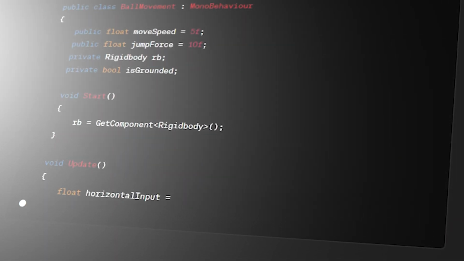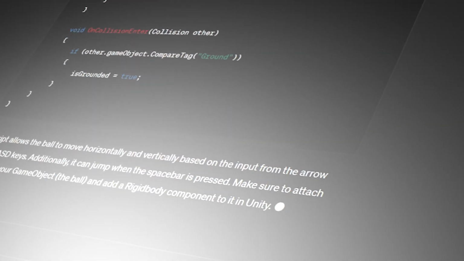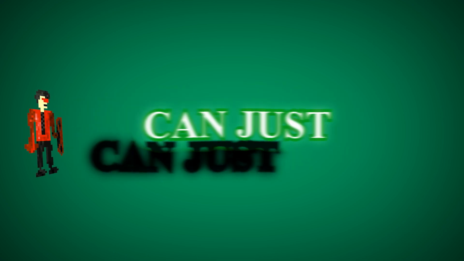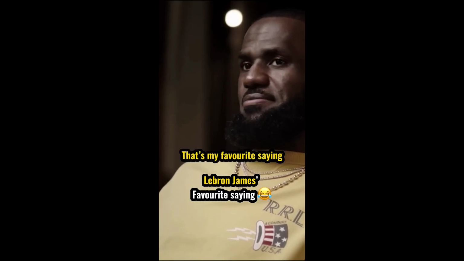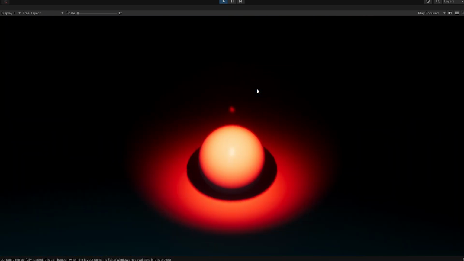Imagine using ChatGPT to save you so much time when you can spend hours and hours trying to code 4 lines. I would never do that. And also that would go against my saying, why save time when you can just waste it? That's my favorite saying. Alright, now that I'm kinda happy with the movement, I think it is time to make the player a bit more human.